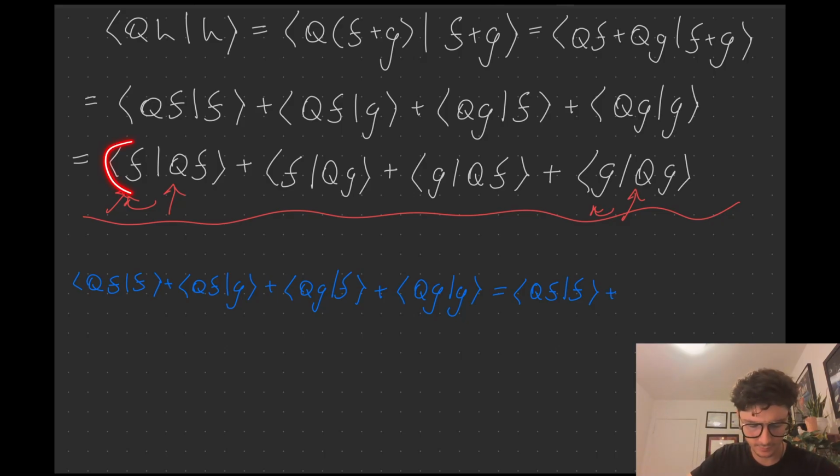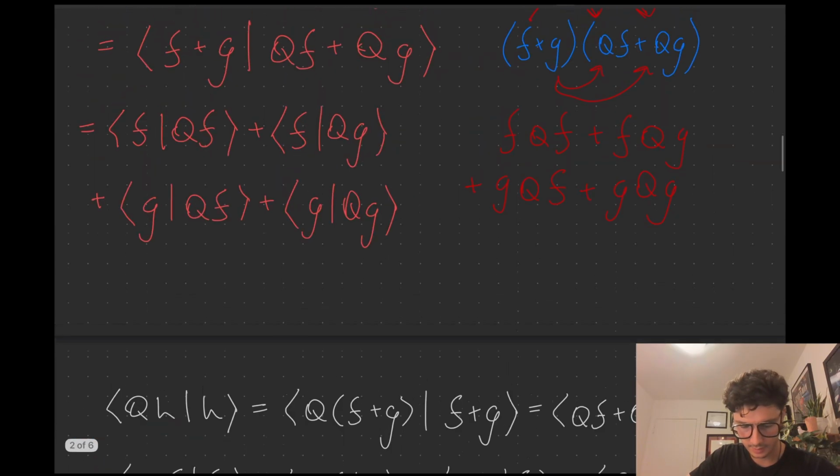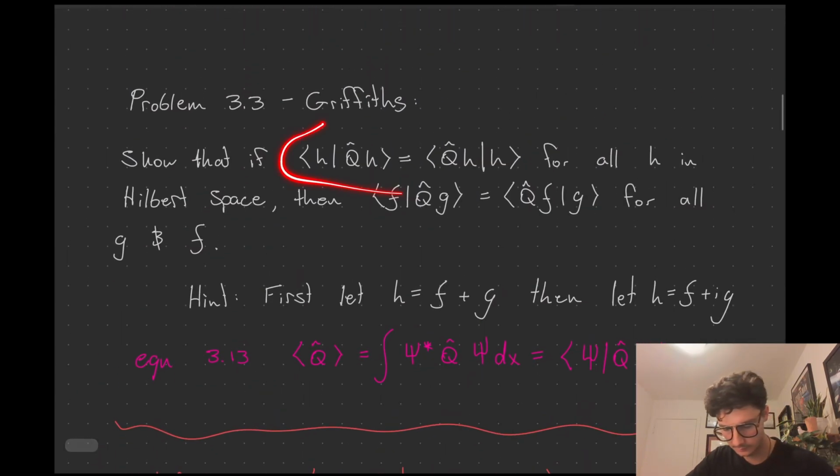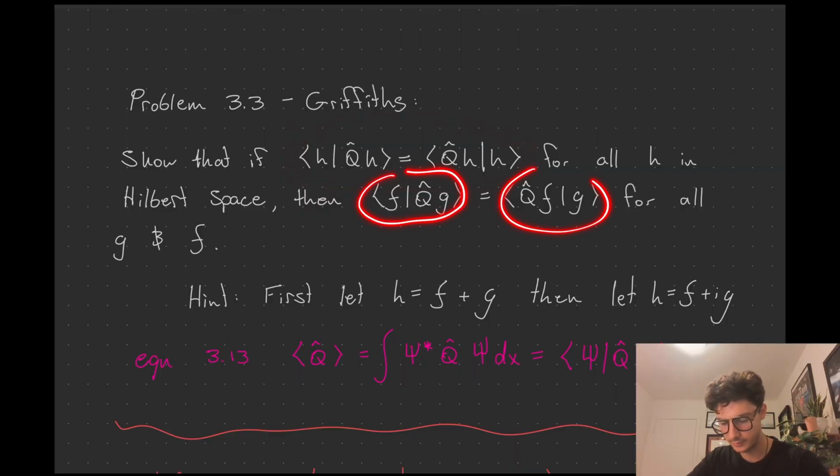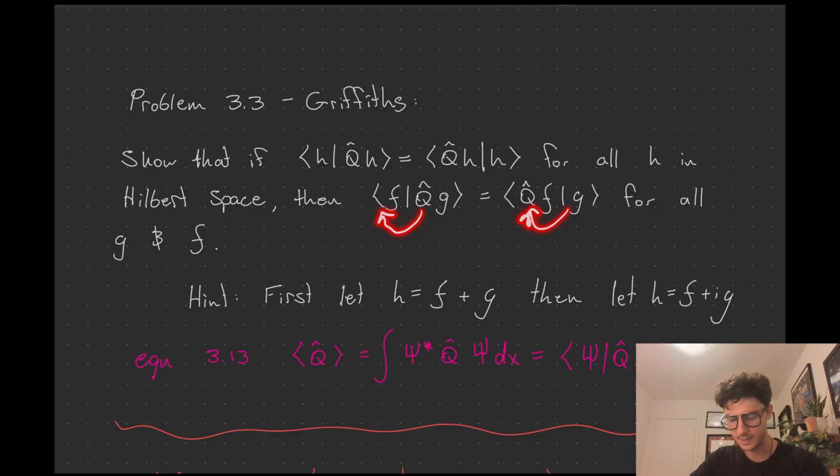So here's my confusion. I feel like I can move it here because the functions are the same. So it's literally applying this rule, right? This H, we could just change for an F, it doesn't matter. And it says, show that if this is true, so this is taken to be true. But notice here, the letters are different. So I'm trying to show this. I can't move this Q to the other side because I don't know if this is true or not. I'm trying to show that it's true.